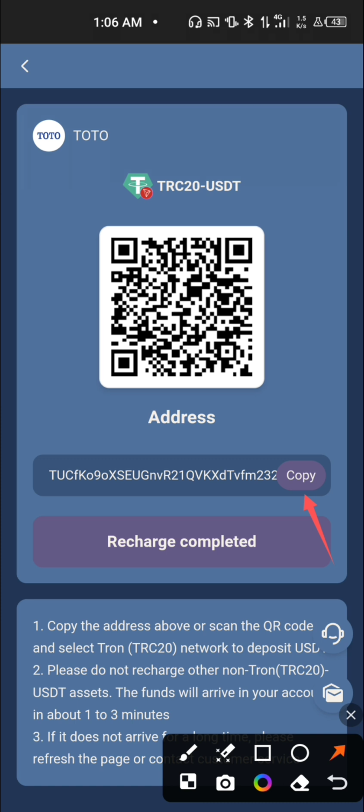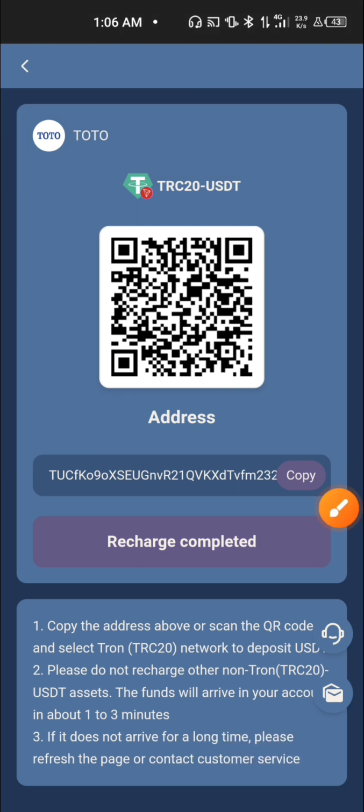So once you get to the platform, I want you to send the amount you would want to use in order to activate any particular plan or VIP of your choice. Let's use the VIP one for example. In order to activate VIP one, you'll be needing the sum of 15 USDT. So head over to your Binance, your Trust Wallet, your Bybit, then transfer 15 USDT using this wallet address, and within seconds your account will be credited with 15 USDT, and that particular VIP is going to be activated, right?